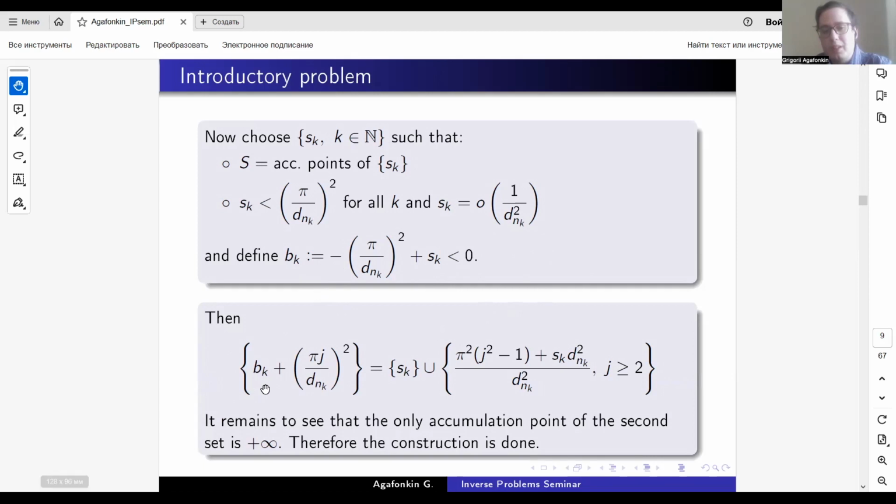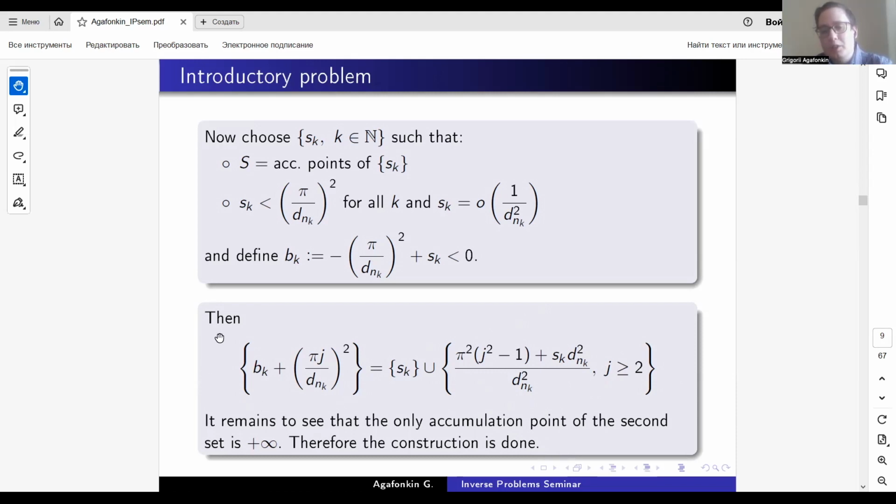Then the sequence b_k plus pi j over d_nk squared, if we write it down explicitly, if j is equal to 1, is just s_k. And if j is greater than or equal to 2, this is some fraction for which we know that its numerator tends to pi squared times j squared minus 1 as k tends to infinity, which is just a finite number, and the denominator tends to 0. So this whole set has only accumulation points being plus infinity.